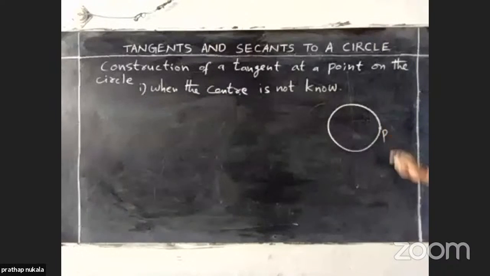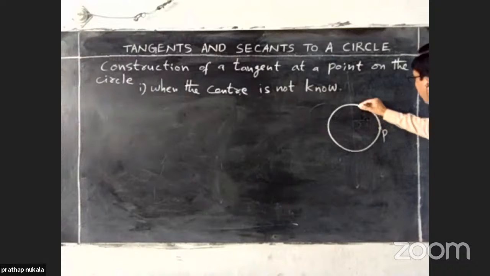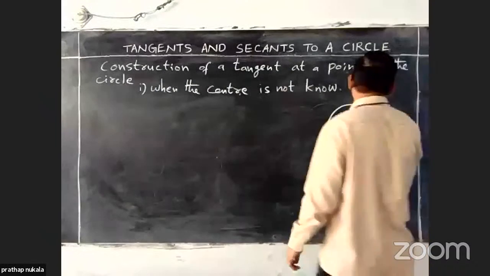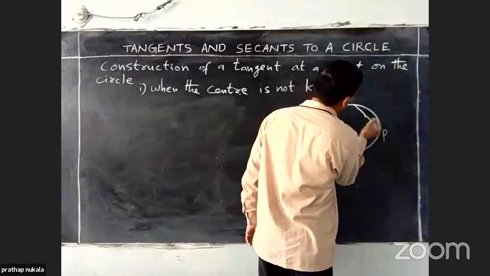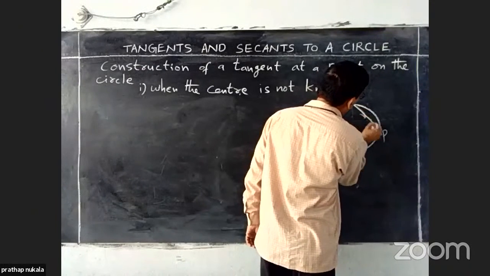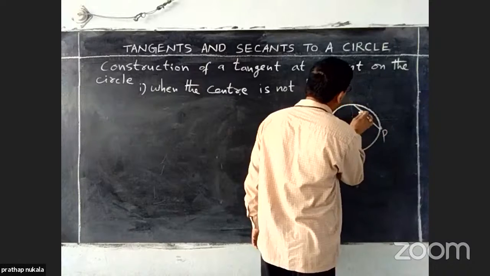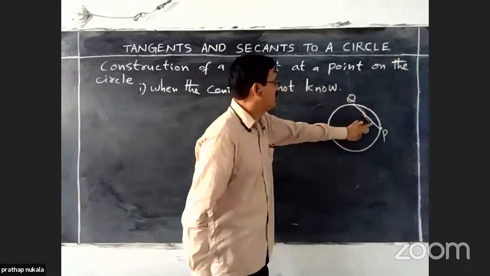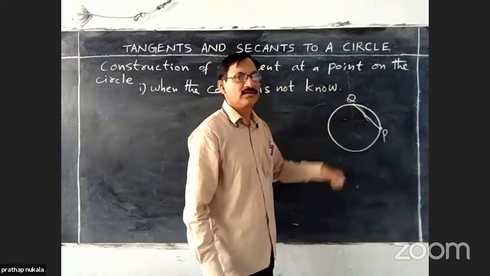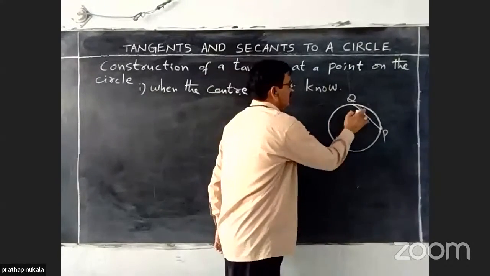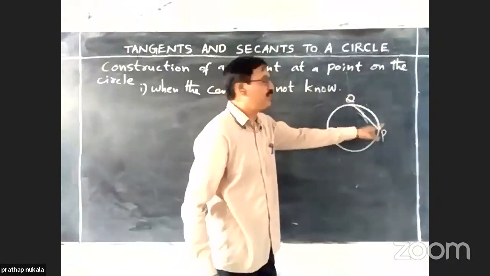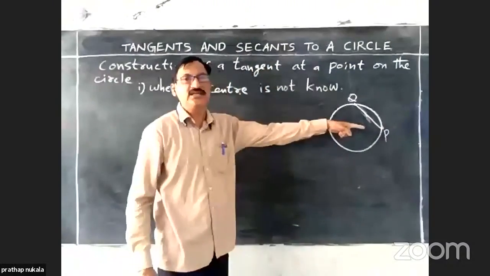Then draw a chord of the circle, PQ. We have to draw a tangent at P.